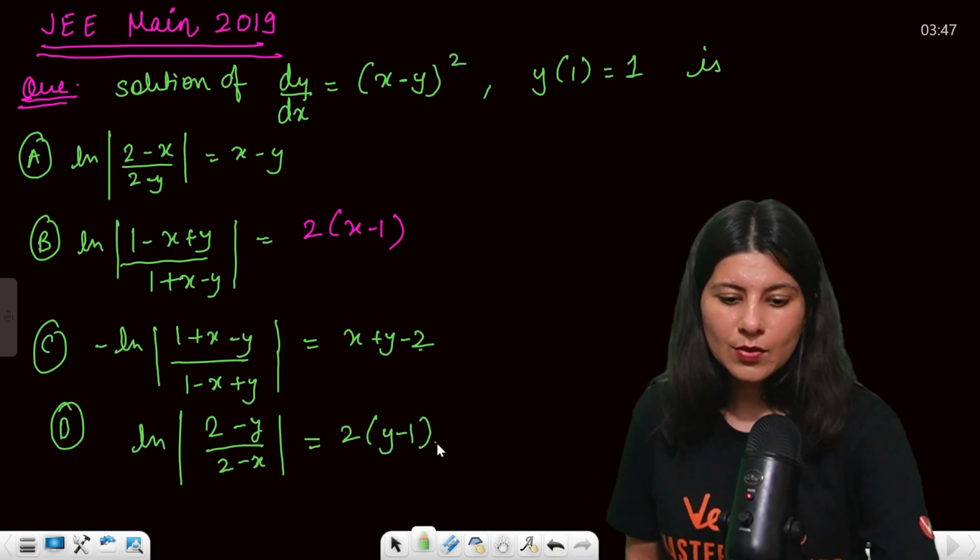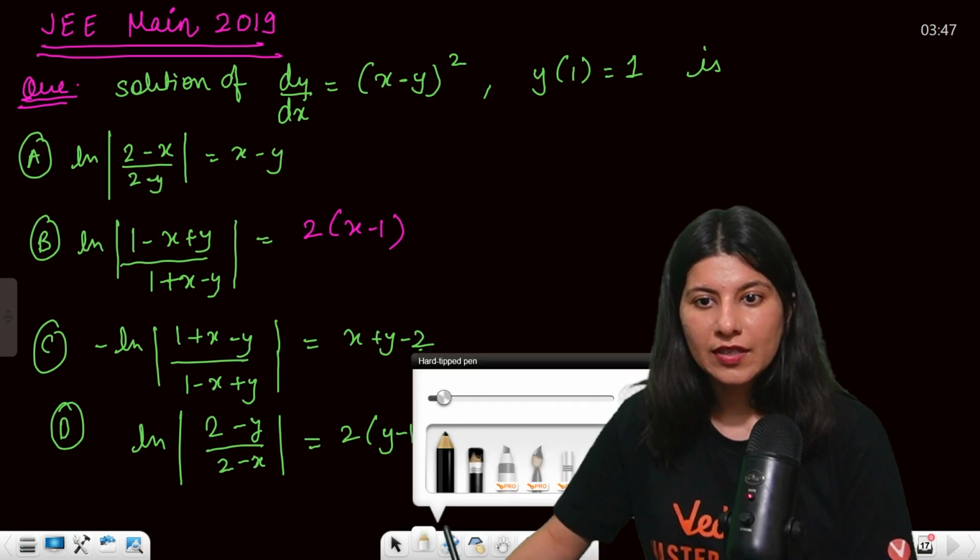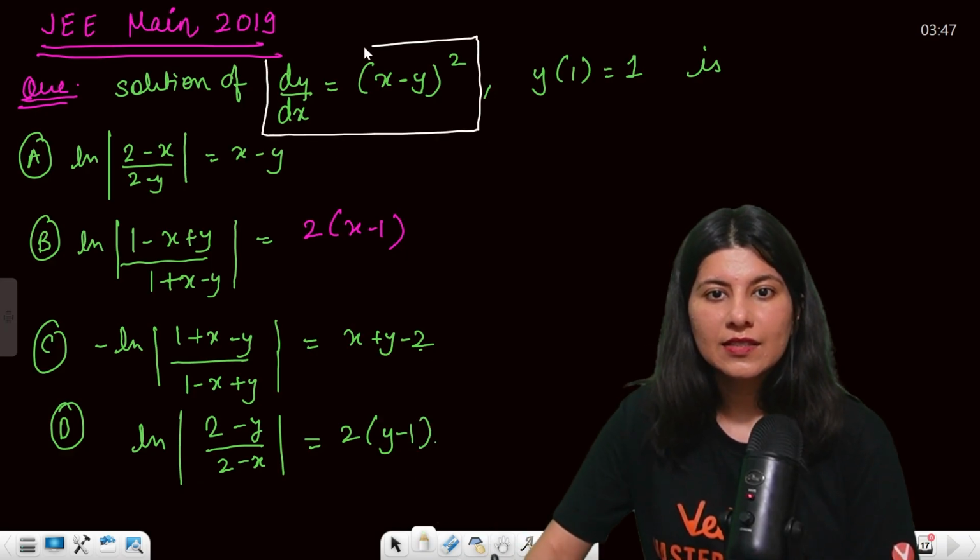Okay, this was asked in JEE Main 2019. So again, can you see the solution? Can you see this?